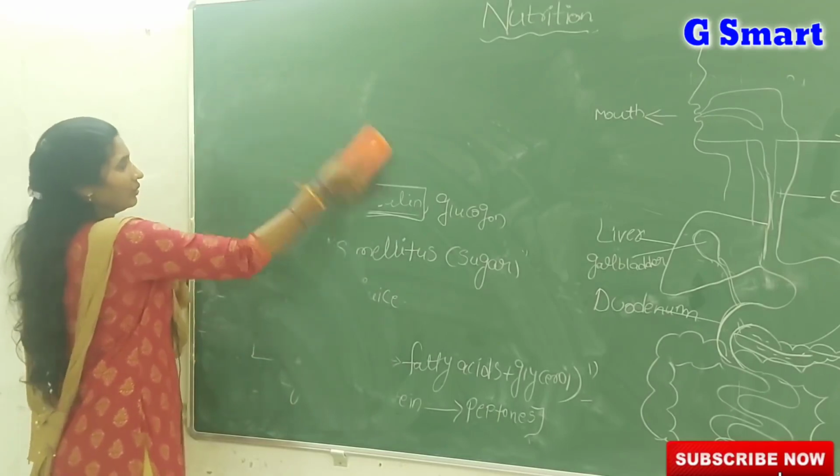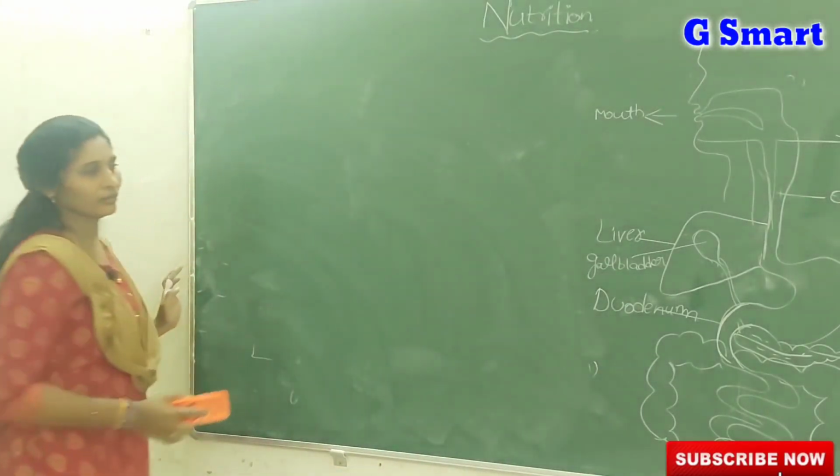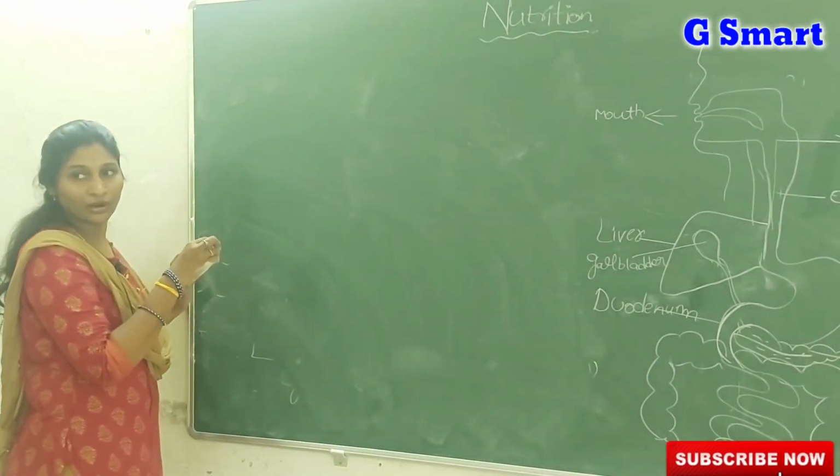Amylase acts on carbohydrates. So which gland do we call a mixed gland? Which gland do we call a mixed gland?